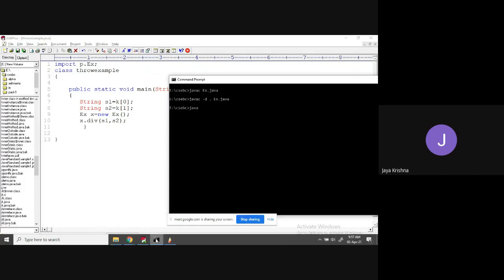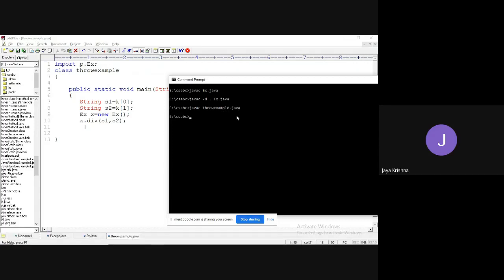Now try to observe, I try to execute. Javac, example dot java, compiled successfully. Java space throw example. What happened? One minute.